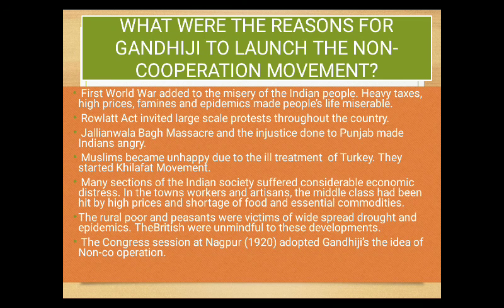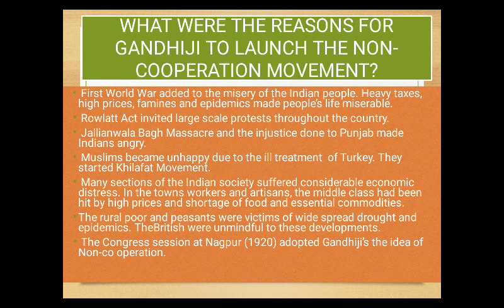And then the next important thing is that the rural poor and the peasants were victims of widespread drought and epidemics. Already I told you about famine. How is famine normally caused? Due to some natural disaster or calamity, right? In that time, drought is there, meaning there will not be water. All the lands started cracking, and farming cannot be done. Most of the rural poor and the peasants were completely dependent on agriculture, and that is the reason, due to the drought, they couldn't do farming. They couldn't even satisfy the basic need, that is food.